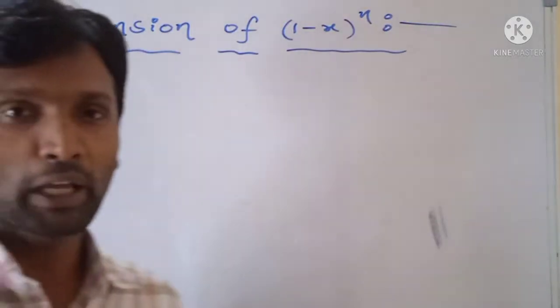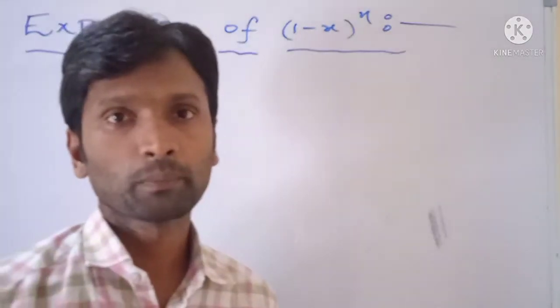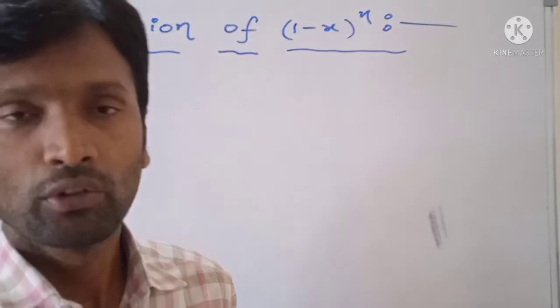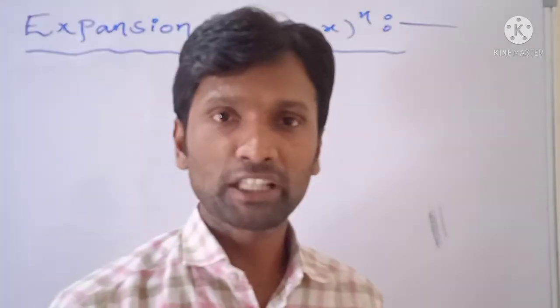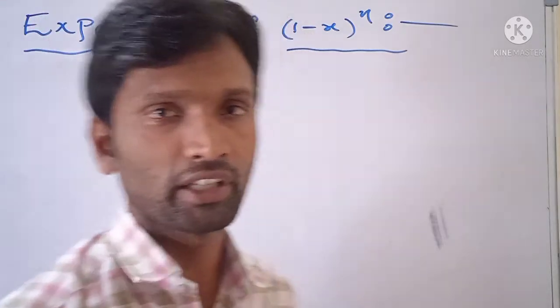So this is the fourth type of expansion. To get the expansion of (1 minus x) whole to the power n, first of all consider the expansion of (1 plus x) whole power n when n is a positive integer.